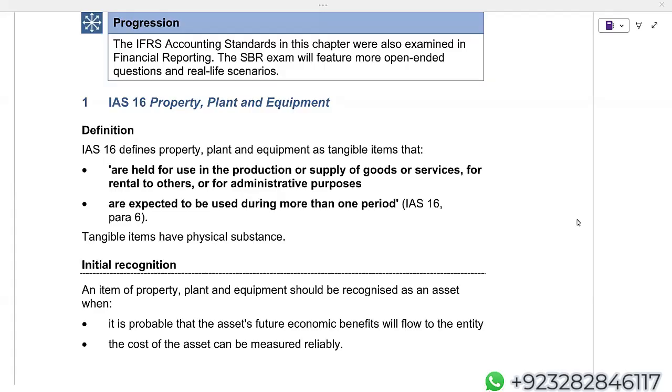Obviously, we'll be studying IFRS 18 in a really good amount of detail, as well as we'll be studying IFRS S1, S2 also in great detail, because that's a new area of SBR.